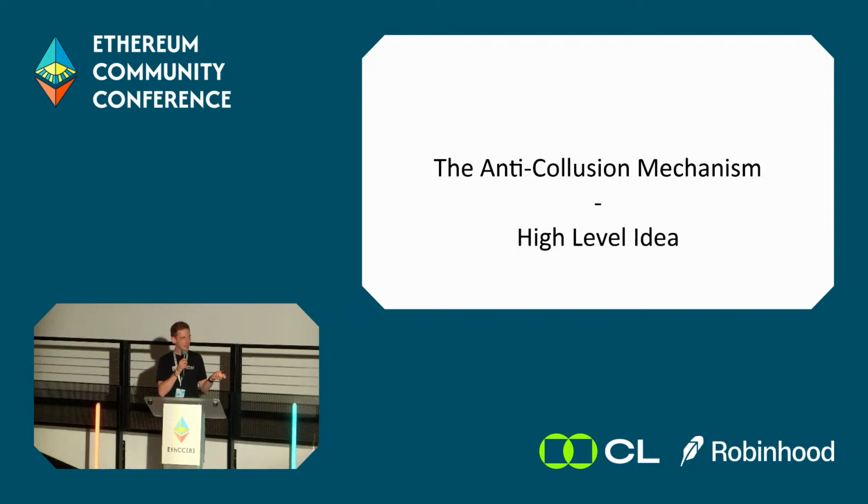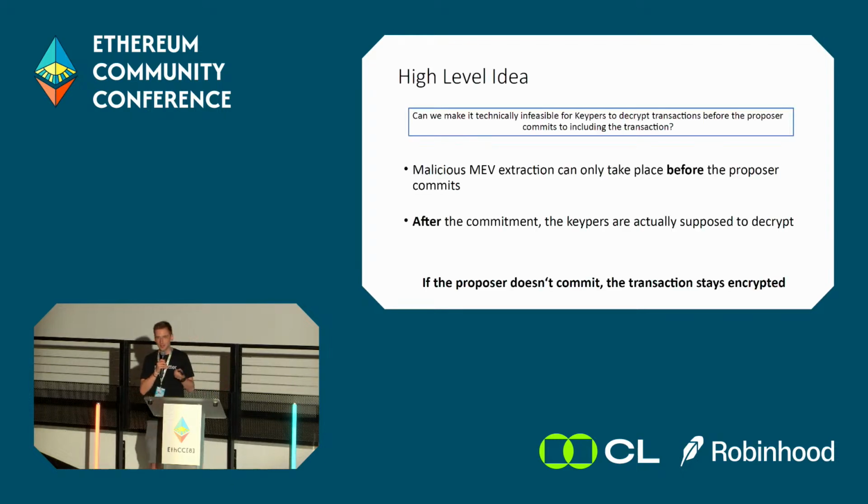The good news is yes, and I would like to first explain at a high level the idea or how to think about it. So if we think about it, what do we really want to prevent? We want to prevent that keepers can decrypt transactions before the proposer has actually committed to including the transaction. So we want to make it technically infeasible for the keepers to do that. Maybe just to clarify again, the malicious MEV extraction can only happen before the proposer commits, because after the proposer commits, the keepers are actually supposed to decrypt. Or said differently, if the proposer does not commit, then the transaction stays encrypted no matter how many keepers act maliciously.